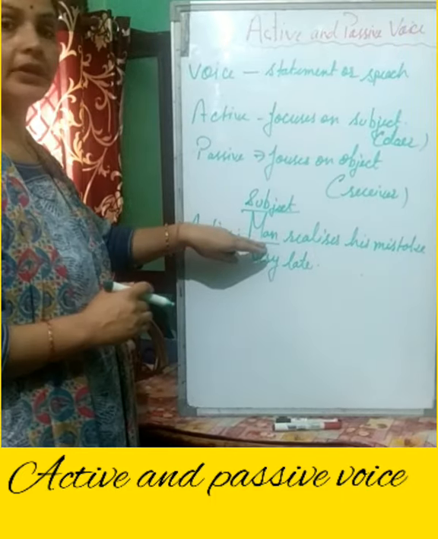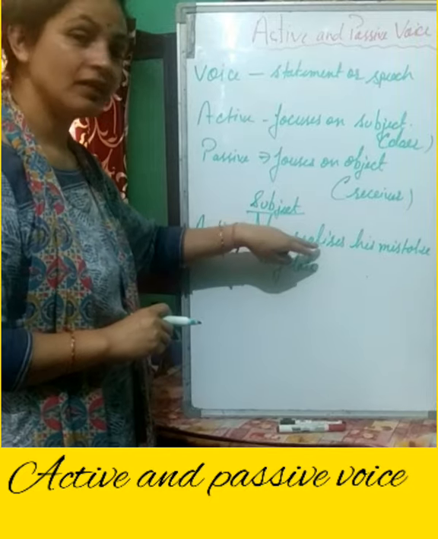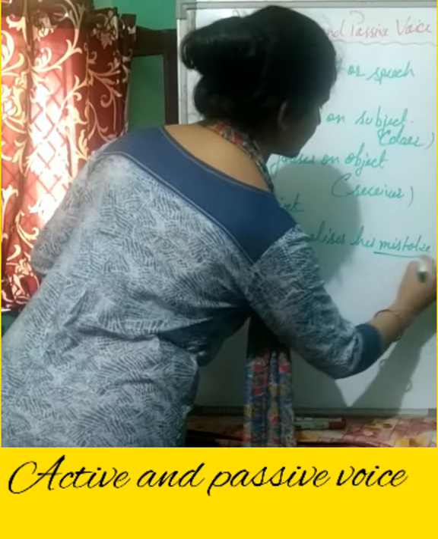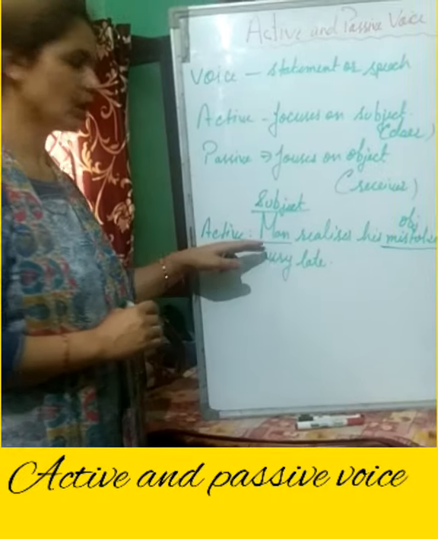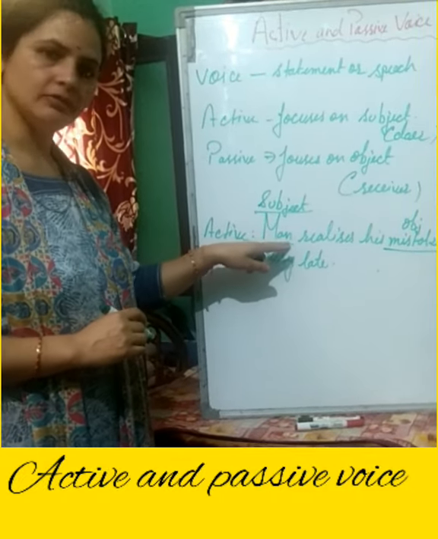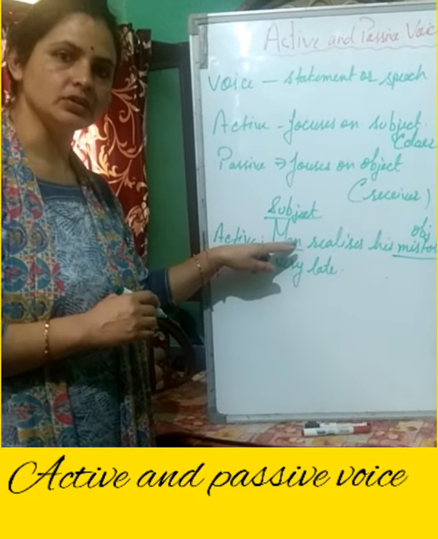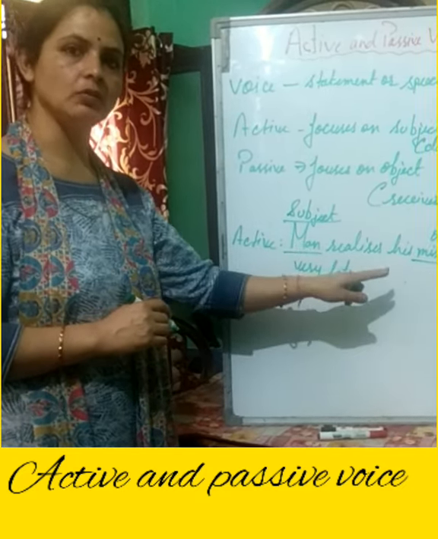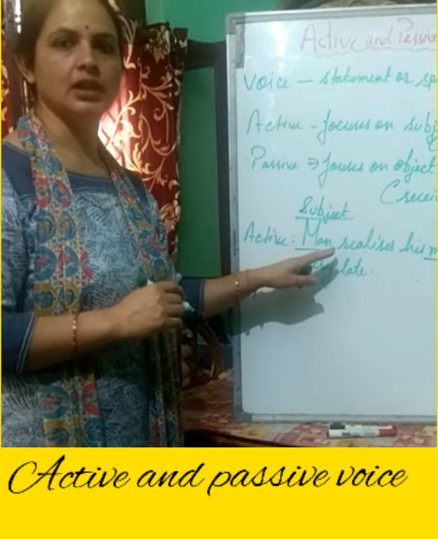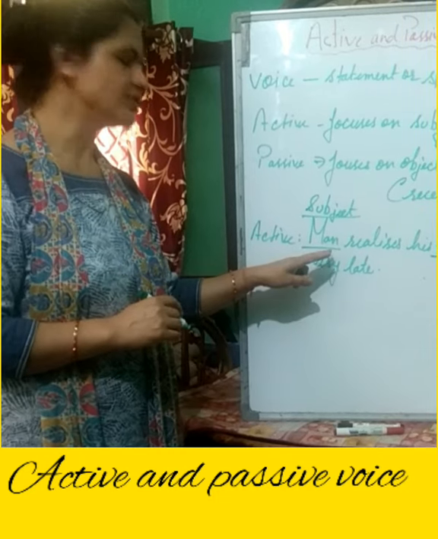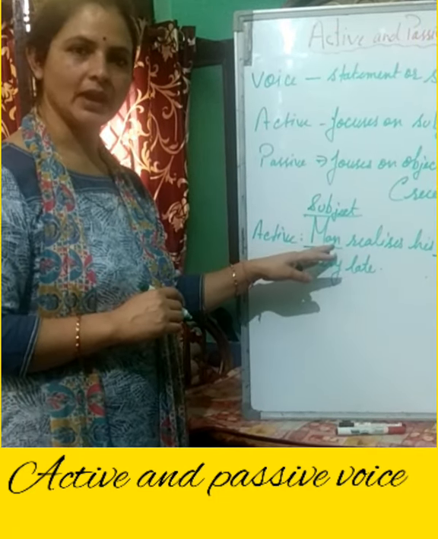Now we have to get the object also here, children. So what man realizes? That is mistake. What is mistake? That is object. So we have focused here on subject. Wherever we focus on subject, we call that active voice. And active voice always has a subject. That is the important part of active voice.